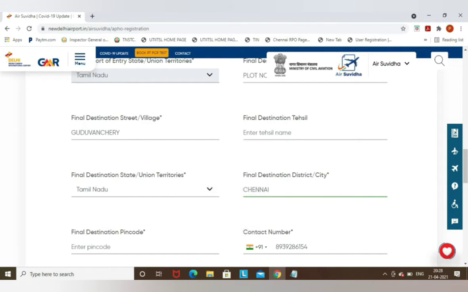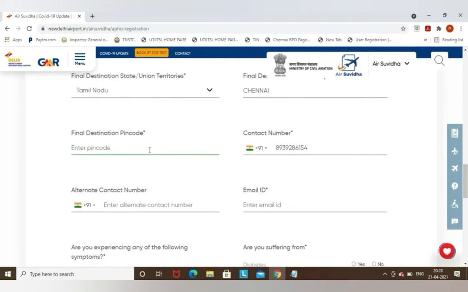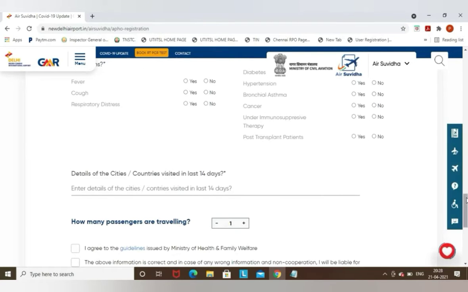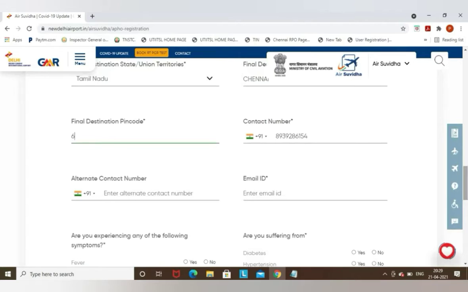Final destination city I will enter as Chennai. Now you need to enter the pin code. Now it is asking for your alternate contact number. If you have an alternate contact number, you need to give those details, or you can leave that column blank, and you need to update your email ID, which is a very mandatory one. Please update your email ID without any spelling mistake.